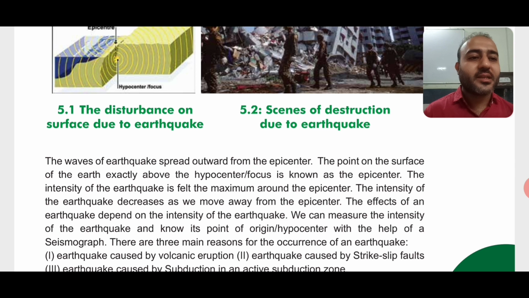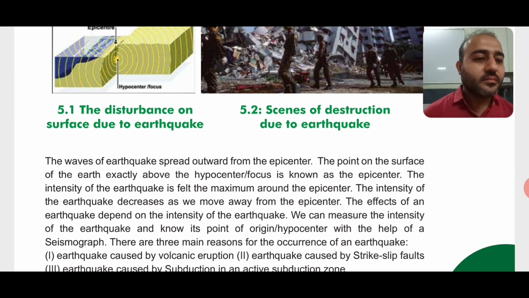As I've already explained what the hypocenter and the epicenter are, the intensity of the earthquake is maximum around the epicenter, and it decreases as we move away from the epicenter.